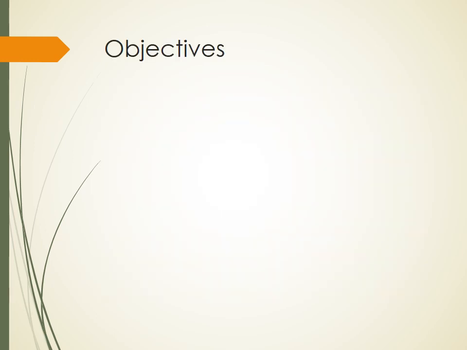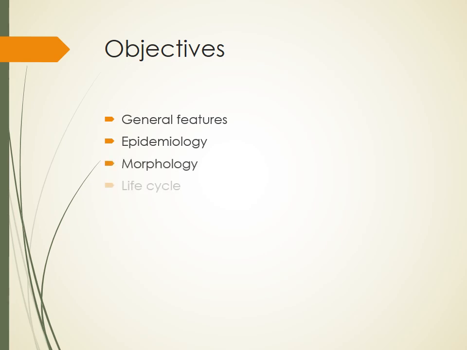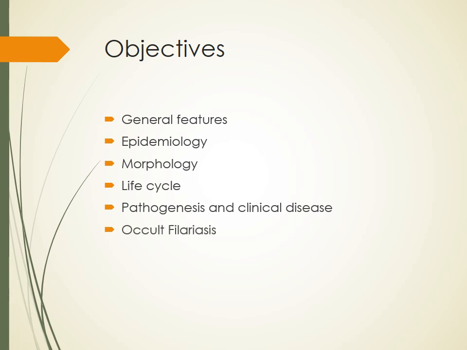So the objectives of today's session are: first, we will see general features of these worms and filariasis. We'll see the epidemiology, the morphology of the adult worm and its larva, its life cycle, the pathogenesis and clinical disease, and finally, we'll see one other related clinical condition which is known as occult filariasis.